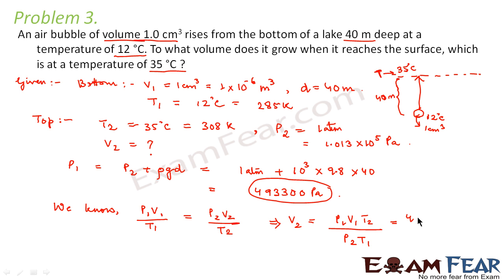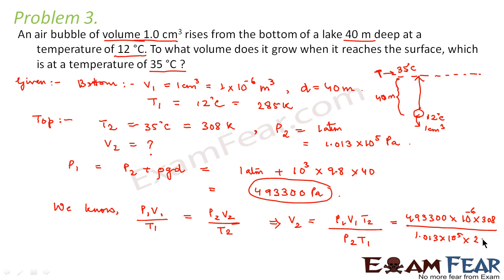So we get 493,300 into 10 to the power minus 6 into, what is T2? T2 is 308, divided by P2, that is 1.013 into 10 to the power 5 into T1. What is T1?